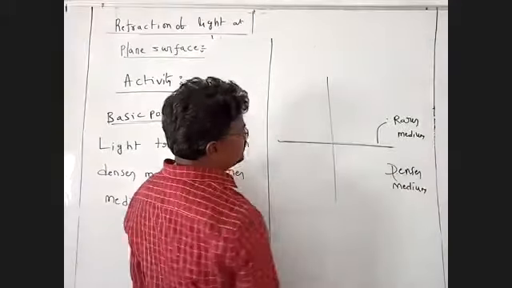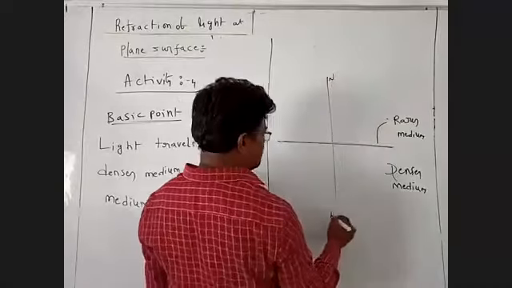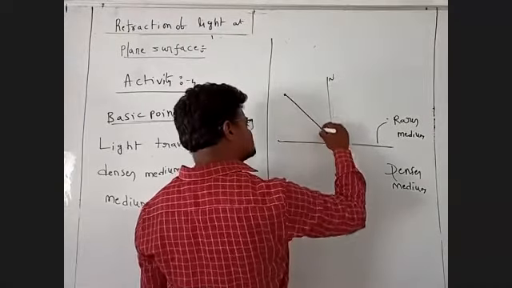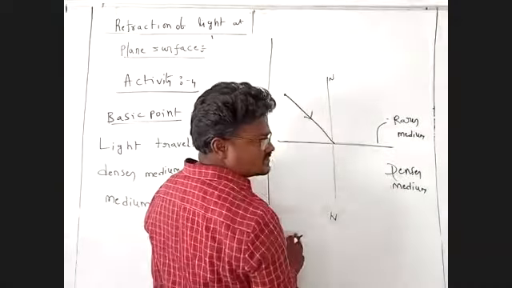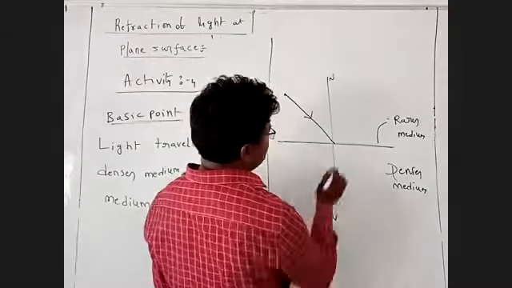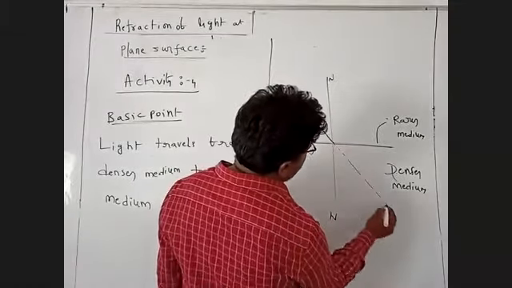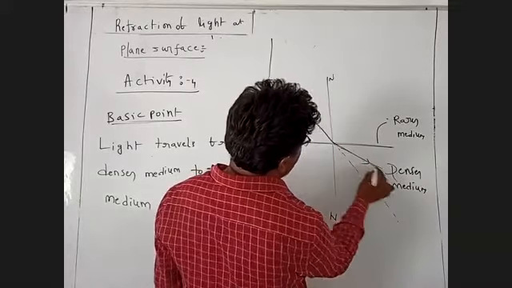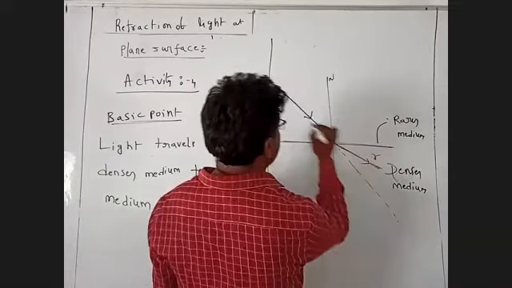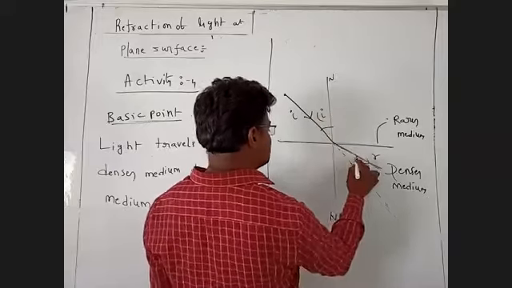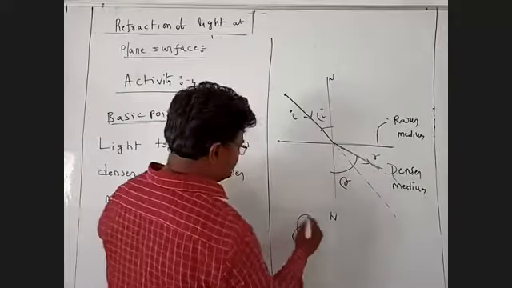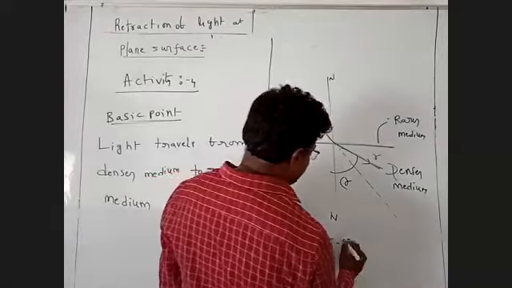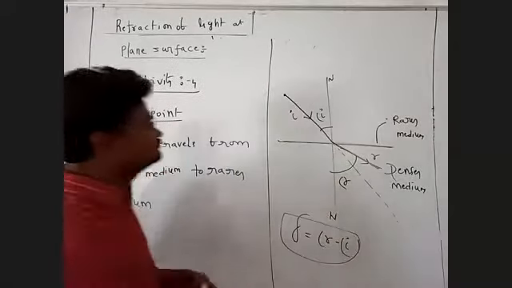Now this is the normal line. A beam of light is traveling towards another medium. This is the actual direction of the incident ray. Light travels from the denser to the rarer medium, so it bends away from the normal. This is the angle of incidence and this is the angle of refraction. Angle of deviation is equal to angle of refraction minus angle of incidence. This is the basic one.